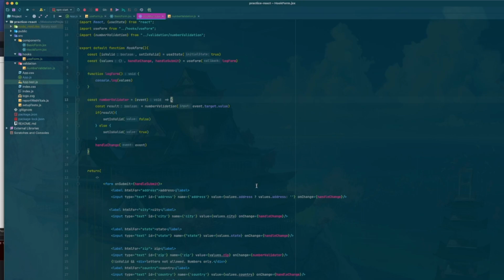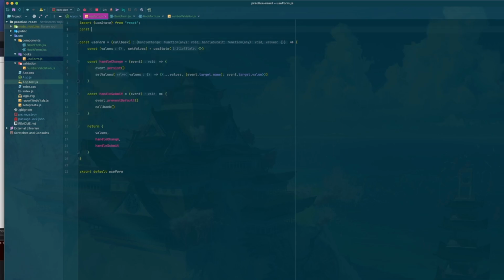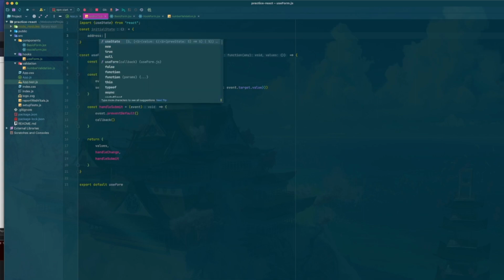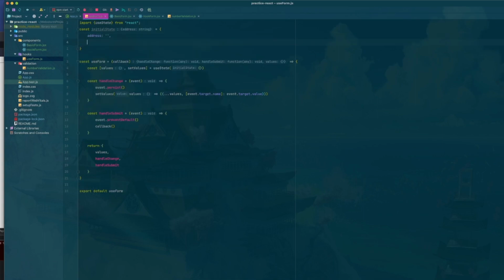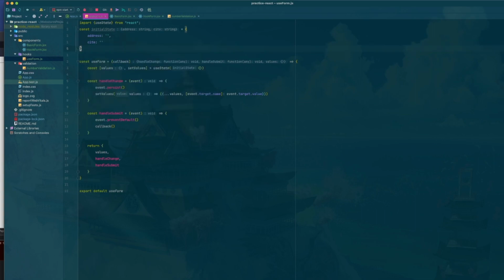The other way is to make the use form not as universal and make it more specific, in which case what we would do here is we would take this initial state and we could do a const state equal to this, and then something like address is an empty string, and this time let's add city in there too. Okay, address and city like this.